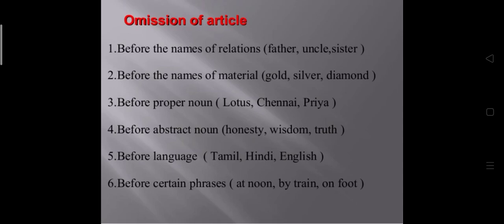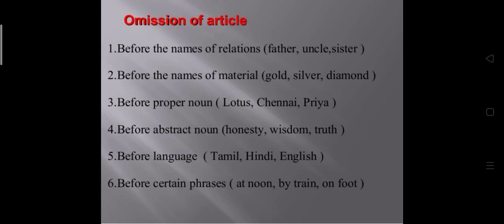We are also not going to use the article the before the names of any city, town or village, before the names of any country, or before the names of persons. Suppose I am talking about you, I'm not going to take your name with the word the. Suppose your name is Vijay, I'm not going to say a Vijay or the Vijay. No, this is incorrect.